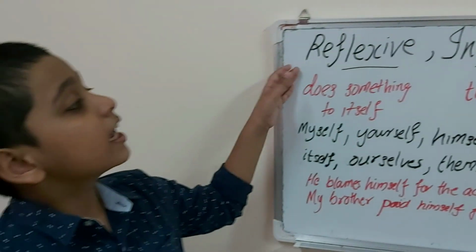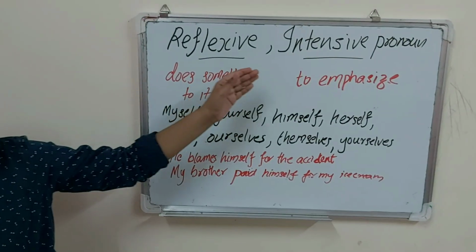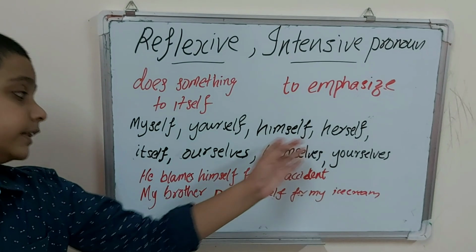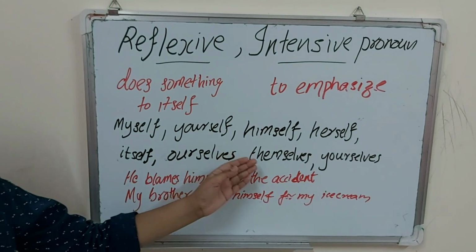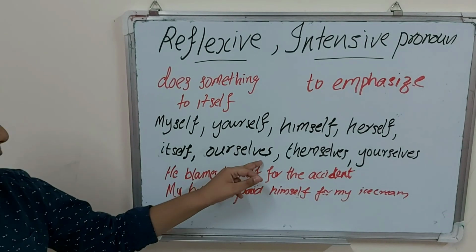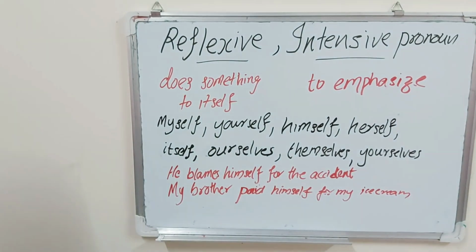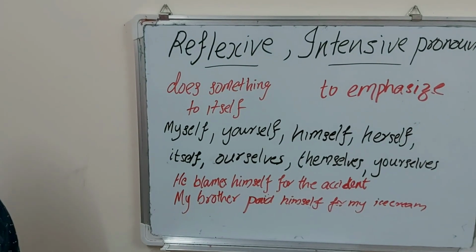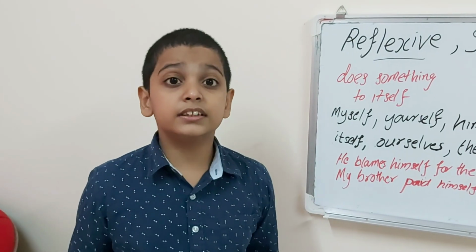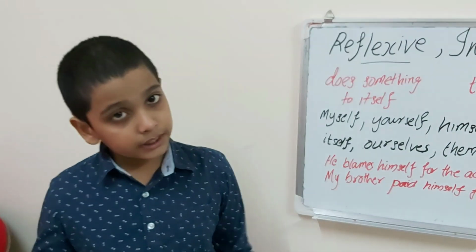Now we will learn reflexive and intensive pronouns together. The reflexive and intensive pronouns are myself, yourself, himself, herself, itself, ourselves, themselves and yourselves. When it's plural, it will be selves, and when it's singular, it will be self. Reflexive pronouns are used when the subject does something to itself. That means that the subject and object refer to the same person or thing.